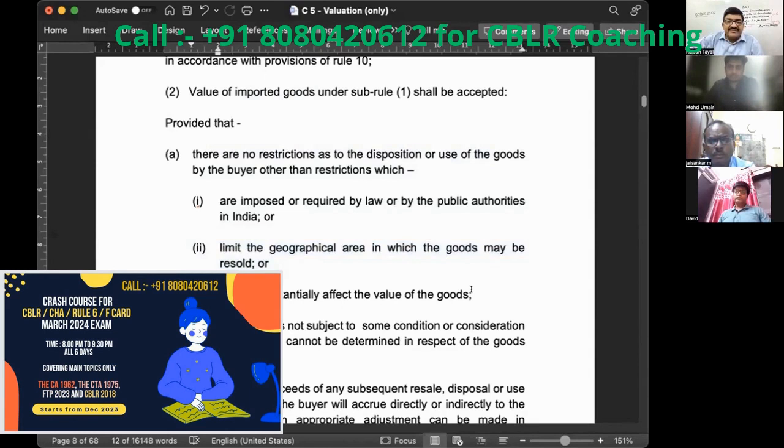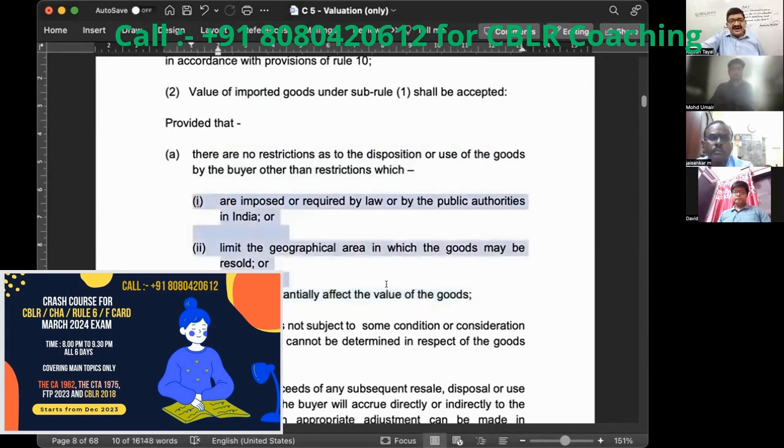And do not substantially affect the value of the goods. So this is some restriction by which the value is not affected. So quite possible he is imposing a safeguard condition that the useful life of the plant is 10 years. Please ensure that this is not used beyond 10 years. Now, who is going to see what is going to happen after 10 years? Right. And if you feel that it is workable, you can go ahead. So there is no substantial effect on the value of the goods. So those kind of conditions are not considered as real conditions.